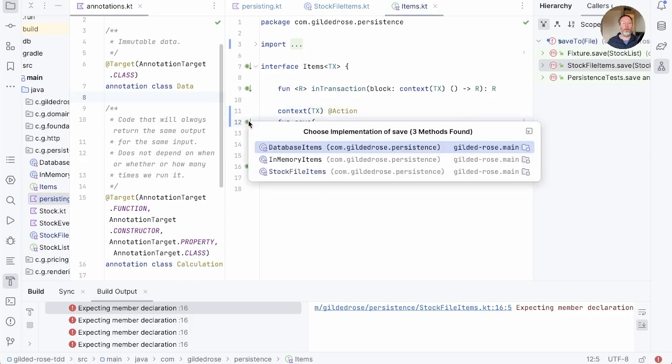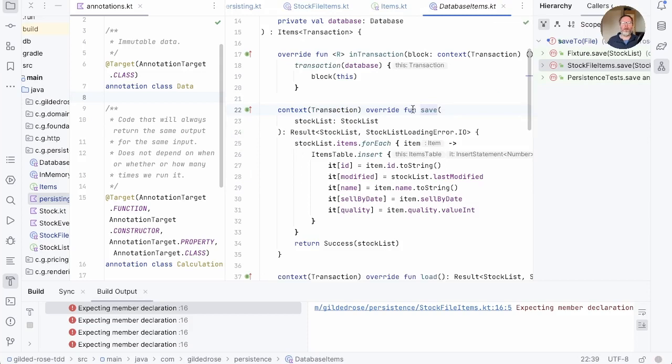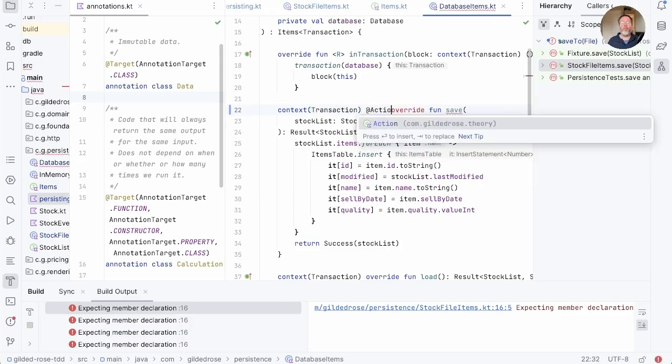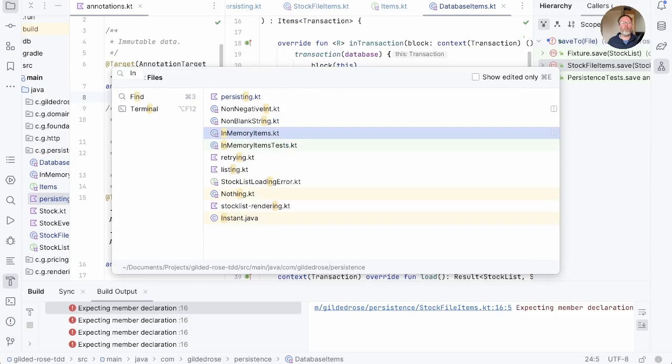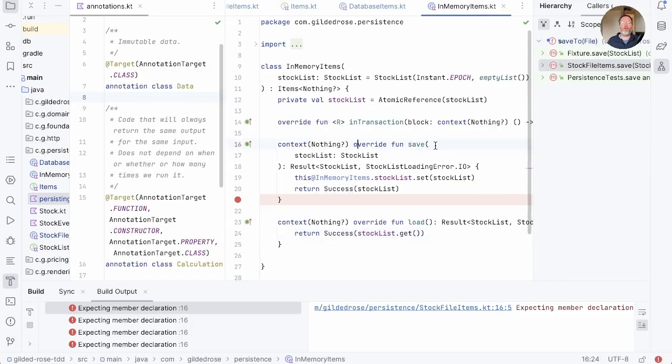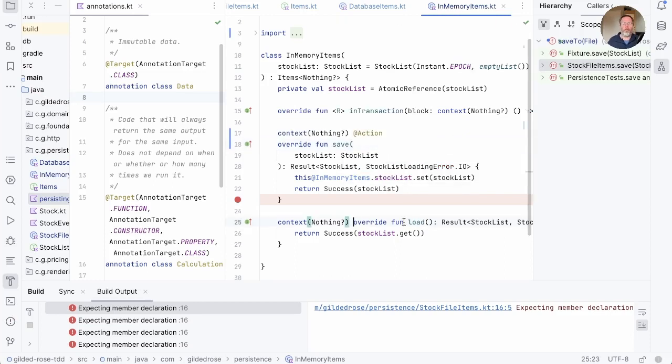And then if we look at the other implementations of this, we have the database items. Well, that goes off to Postgres. It does I/O as well, so it evidently is an action. And the in-memory items, well, its save doesn't do any I/O, but what it does do is update some state. So even though it's not doing I/O, it does matter when we call this, because saving in here will affect future loading. So we know that this is an action. And by the way, of course, we know that load is also an action because it depends on other saves happening.